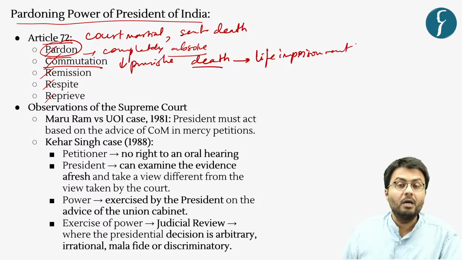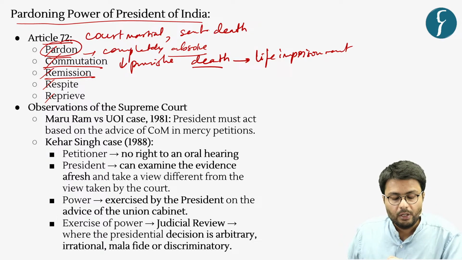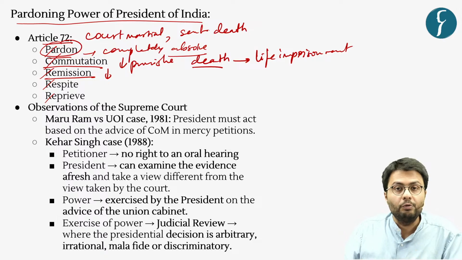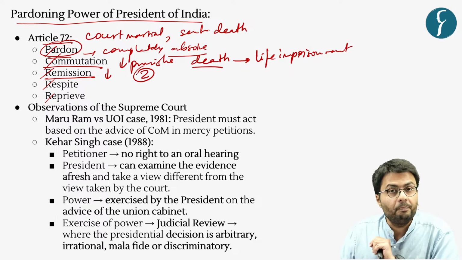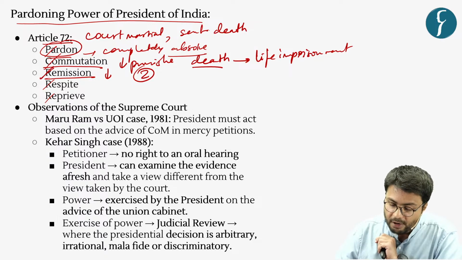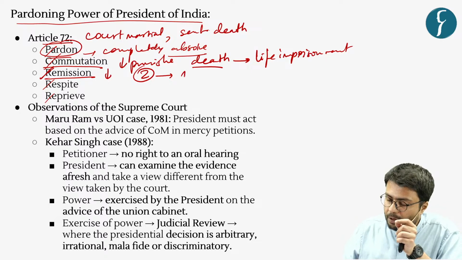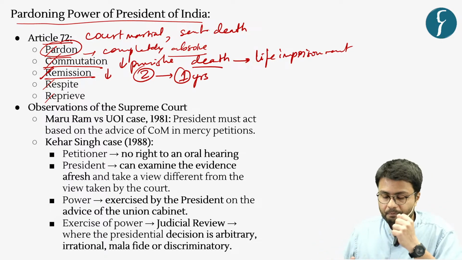Further, if a convict is provided with remission of sentences, this means that the duration of punishment will be reduced. For example, if a convict is sentenced to 2 years of imprisonment and is provided remission by the President, then the sentence will be reduced to 1 year in general. And these are just examples.